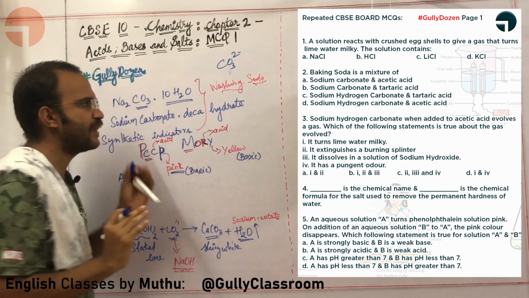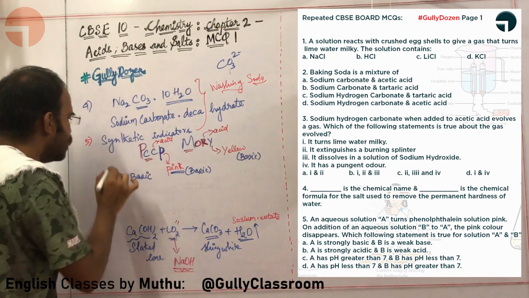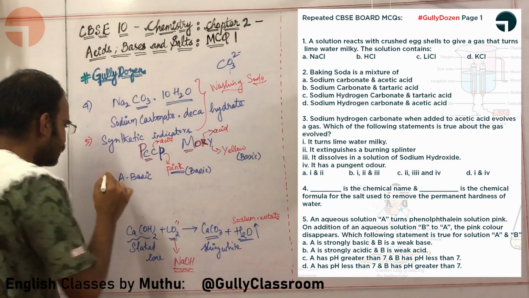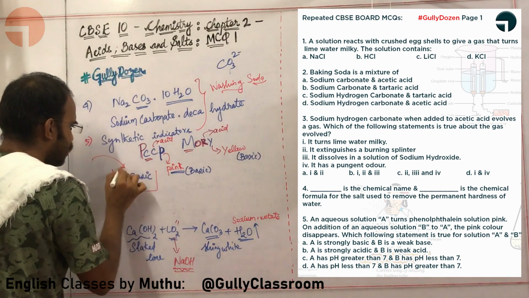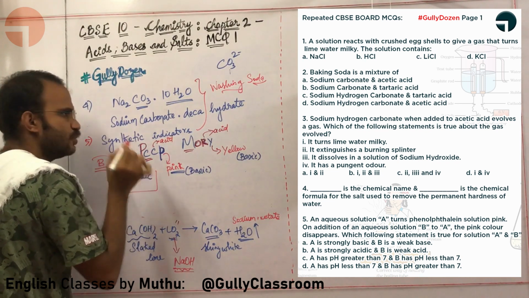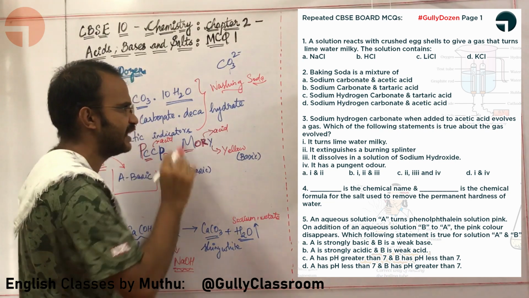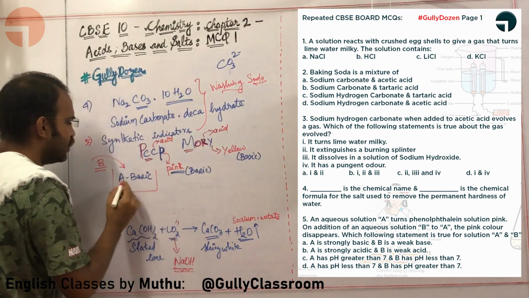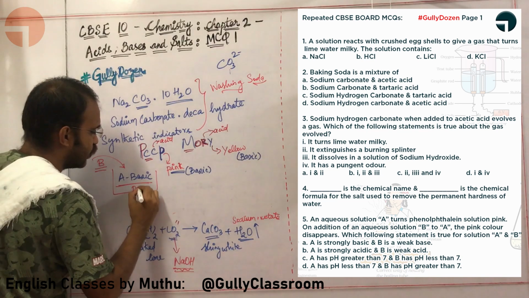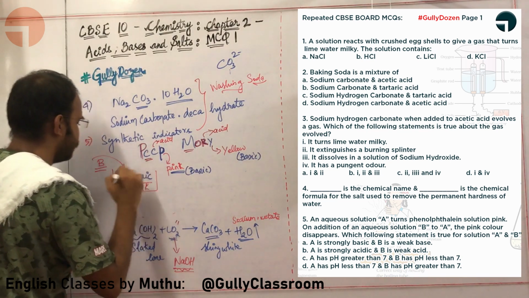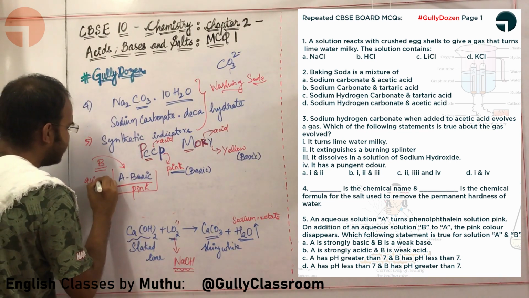On addition of an aqueous solution of B to A: A is originally basic, and you are adding B. Because you are adding B, what is happening? The pink color disappears. So the original pink color is disappearing, which means B is acidic in nature.